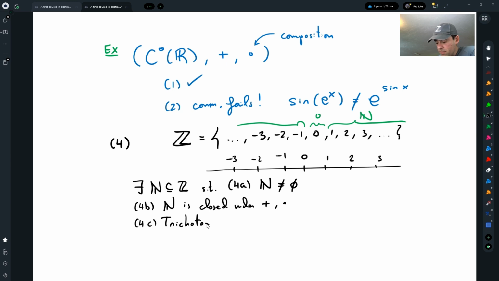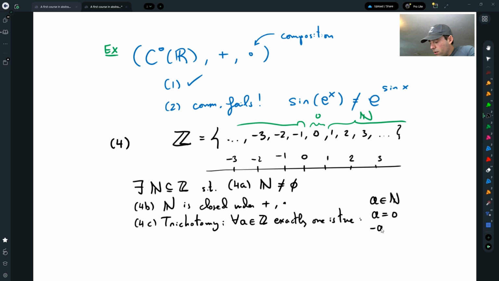Now, that concept that there are the natural numbers, 0, or negative numbers, that's what we call trichotomy. Trichotomy says that for every integer, exactly one is true: either a is a natural number, a is 0, or minus a is a natural number. And exactly one of those three is true.